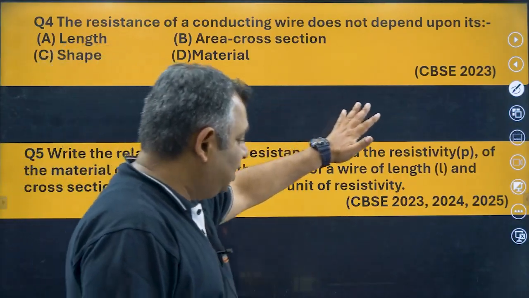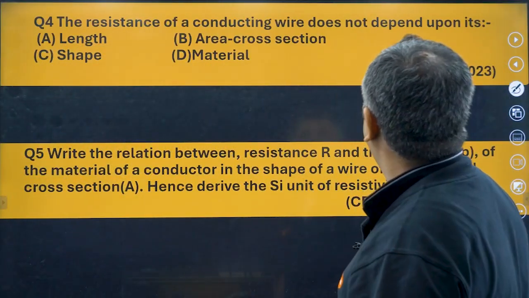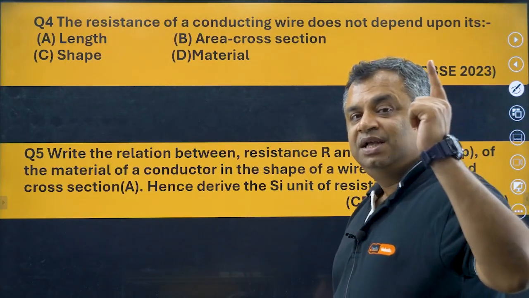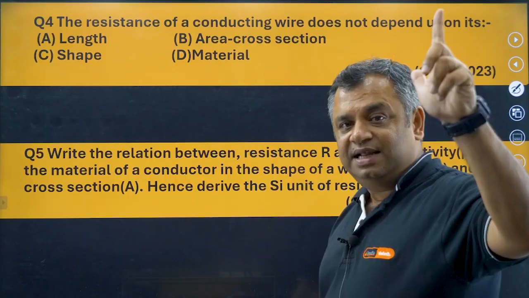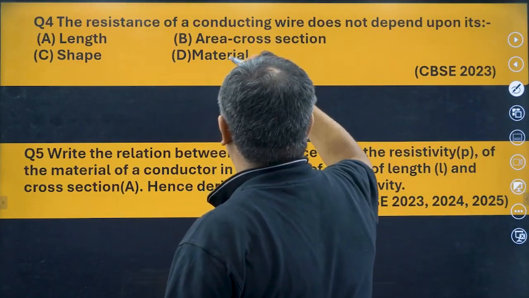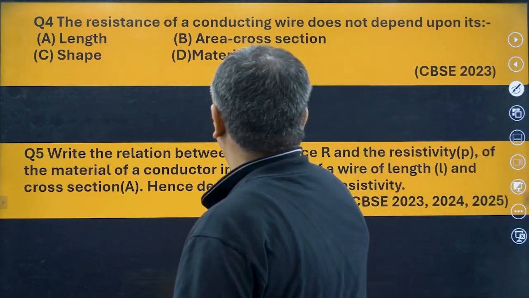Now see, in CBSE 2023, this question came in: the resistance of a conducting wire does not depend on its length, shape, area of cross section or material. Let us see the formula of resistance.